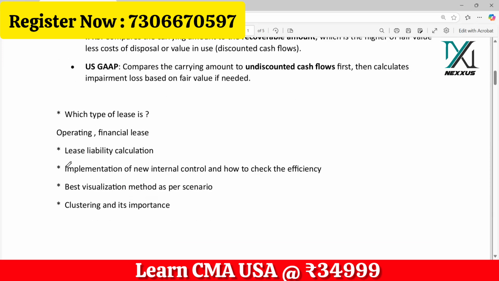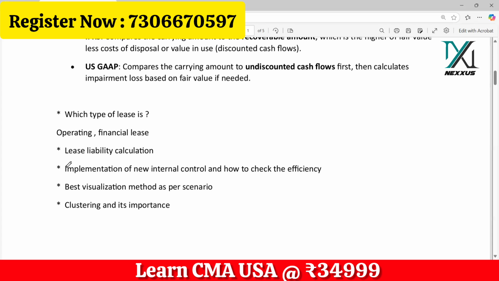Next is implementation of new internal control. There could be questions from internal control as well, because internal control is one of the important topics in Part 1. There could be questions like segregation of duties or COSO framework, which internal control is the best one, access controls, physical controls, logical controls, those kinds of questions will be there. And there could be questions like how to check the efficiency of the internal control. Is there any lack of efficiency with the current control system? How can we substitute it with something that is much stronger? Those kinds of questions could come, but specifically it could be based on certain scenarios, mind you. There could be direct questions also, but the type of internal controls could be based on scenarios.